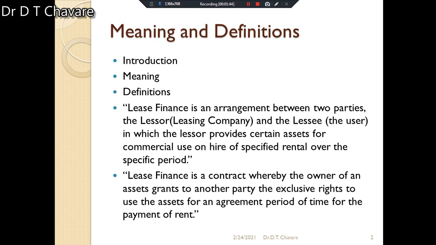It is an alternative to the purchase of equipment. That is, the required equipment is taken on lease instead of purchasing it. It is also termed equipment leasing.